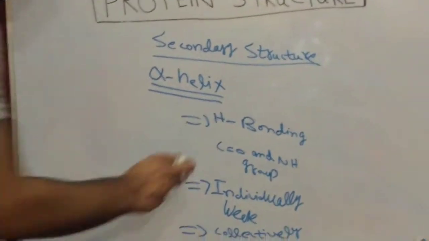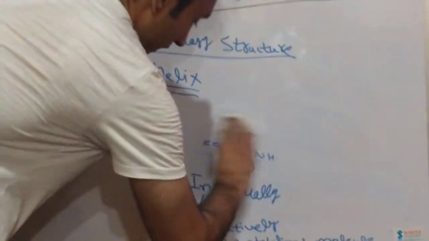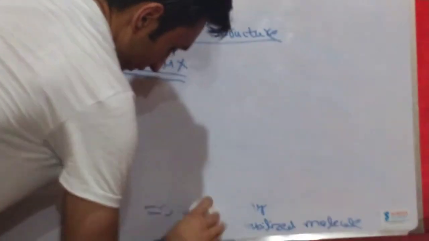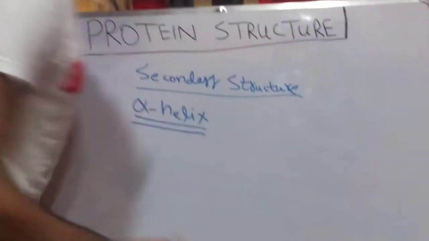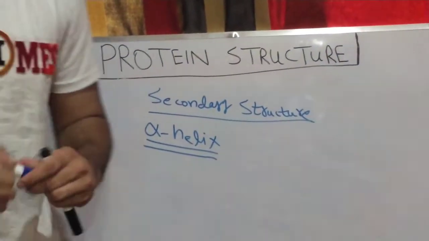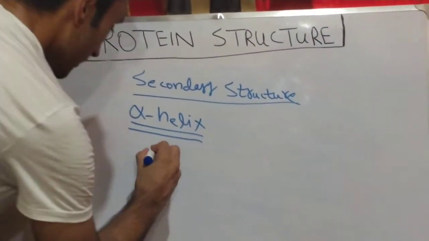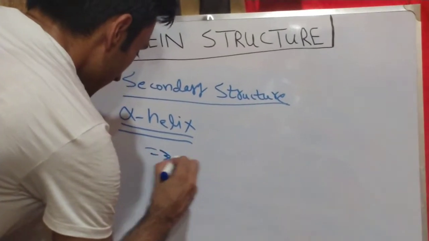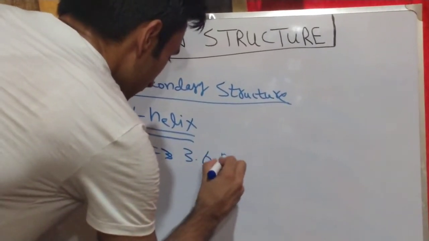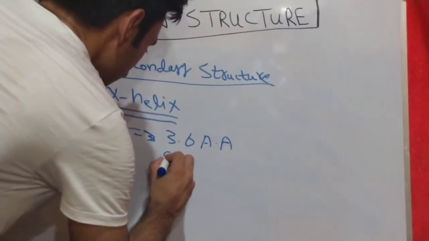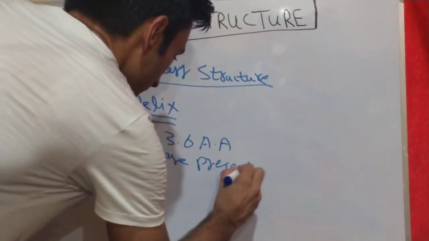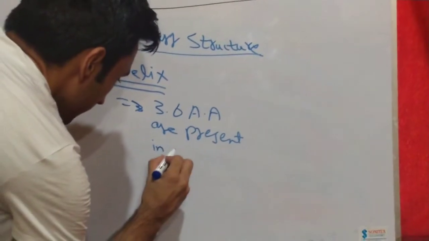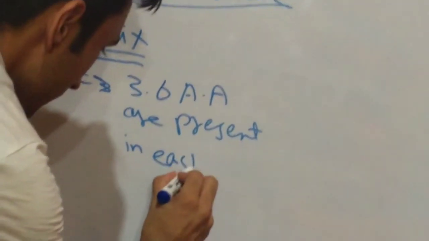Now talking about how many amino acids are present in each turn of the alpha helix. So 3.6 amino acids are present in each turn.